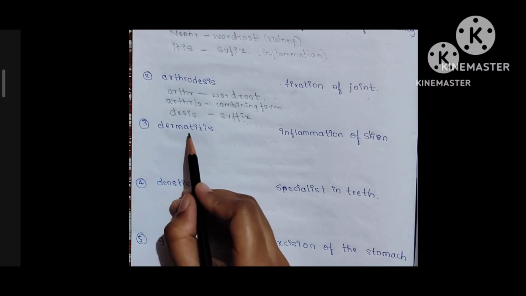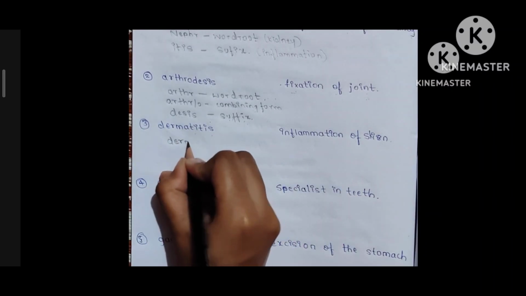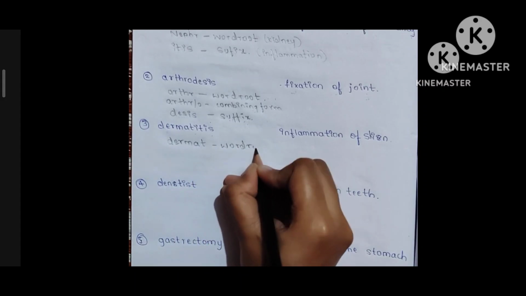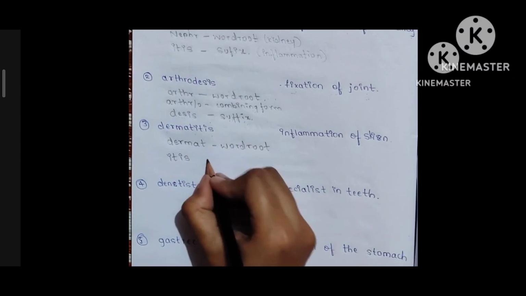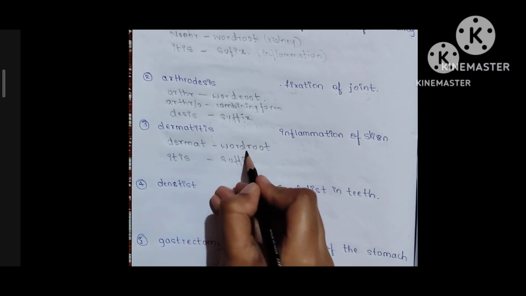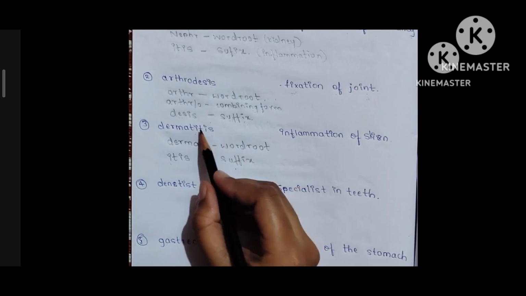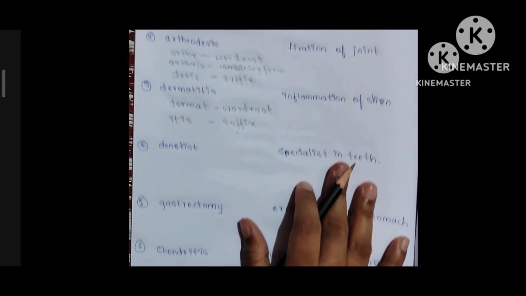Third question is dermatitis. Here dermat is the word root. Itis is the suffix. Dermat means skin. Itis means inflammation. So the meaning of the medical word dermatitis is inflammation of skin.